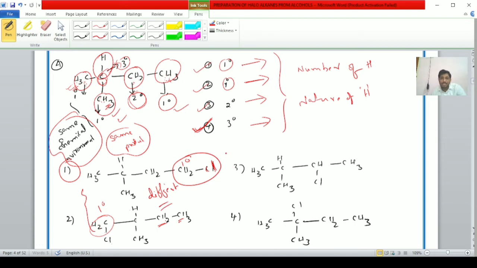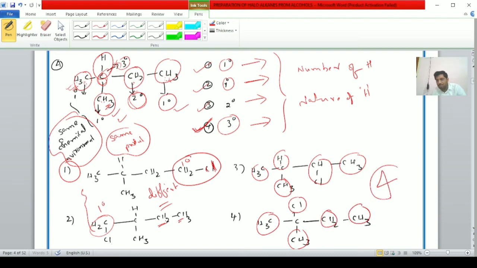Third one, with the secondary carbon. If you replace this hydrogen atom with chlorine, what happens? CH, CH3 taken twice, CHCl, CH3, CHCl, CH3. Next, the fourth product, with the tertiary hydrogen atom: CH3 taken twice, CCl, CH2, CH3. Totally 4 products are formed.